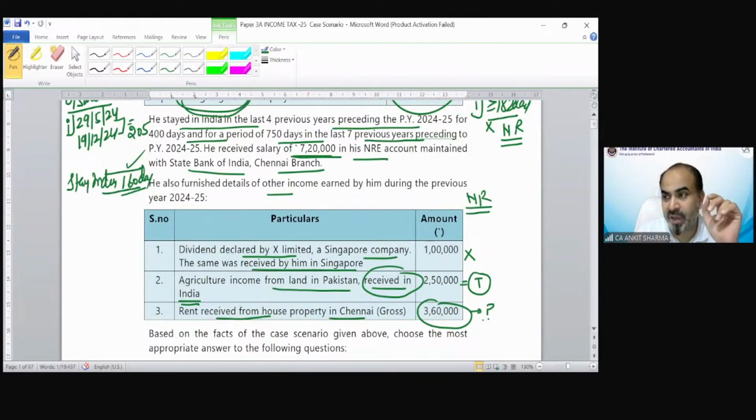Please read carefully and then only answer. Please read very, very carefully. Let me see who is giving the answer.